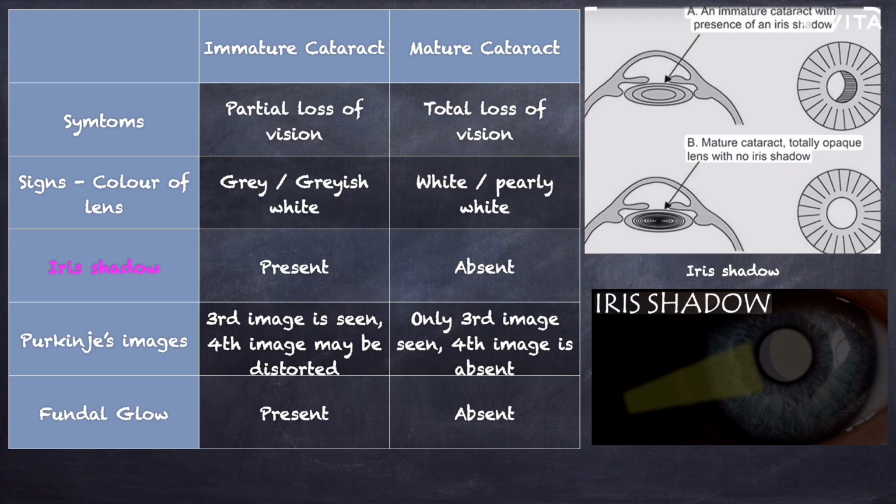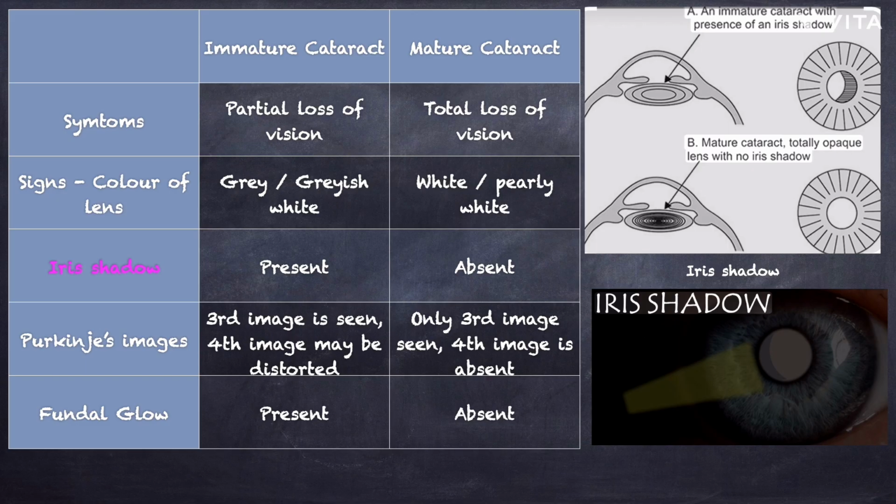Finally, fundal glow is present in immature cataract, and fundal glow is absent in mature cataract due to complete lens opacification. Now, what is the iris shadow test? It is a simple, quick bedside test and an important clinical sign to assess the stage of cataract. How to do this? A torchlight is directed from the temporal side and the observer looks from the front.